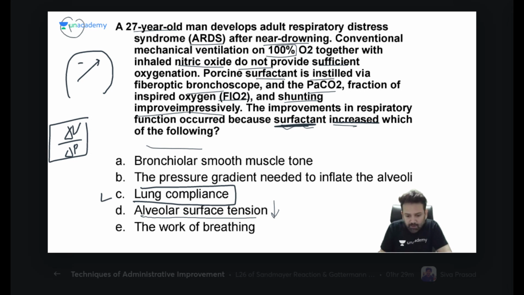And work of breathing will be what? Increase or decrease? What do you think? Yes, work of breathing will decrease. Of course, work of breathing will decrease. Okay, so this is the simplest question, and